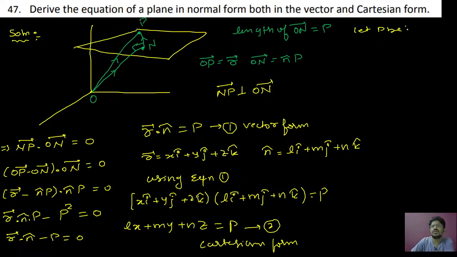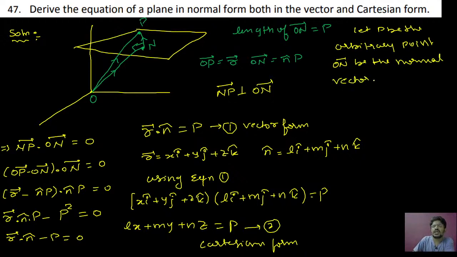Let P be the arbitrary point, ON be the normal vector with the length p, and n cap as direction.